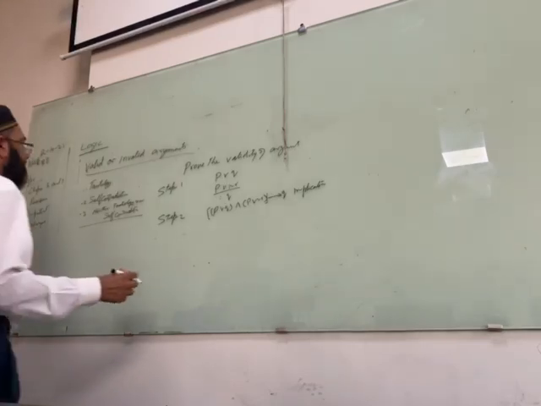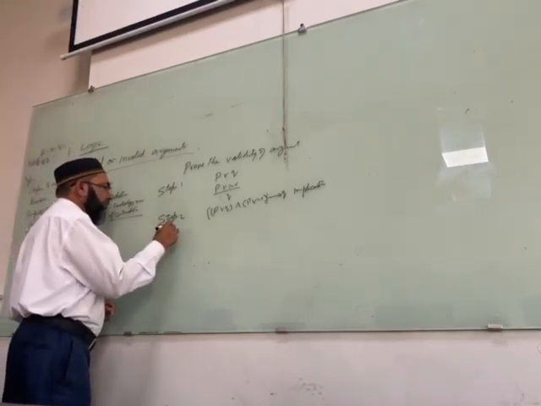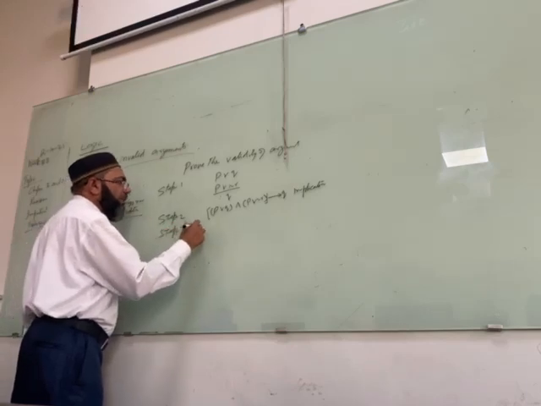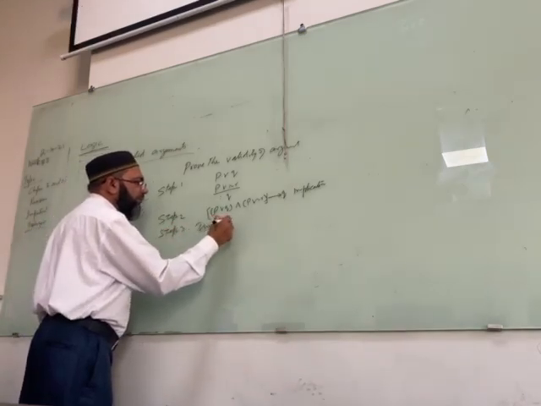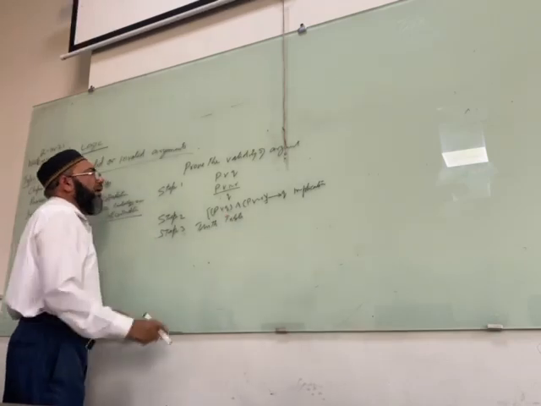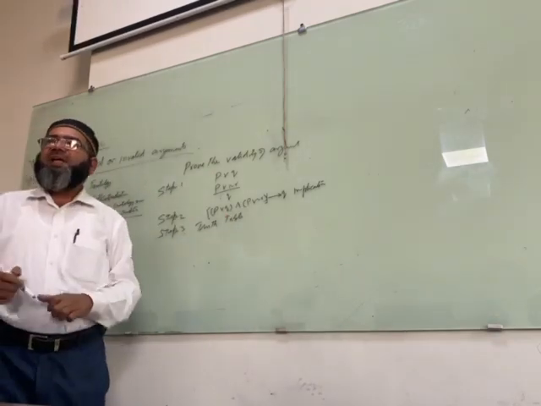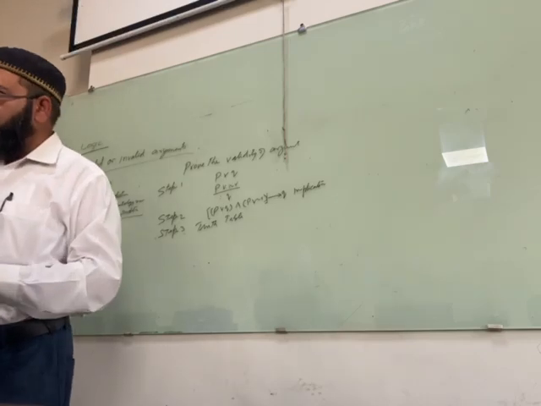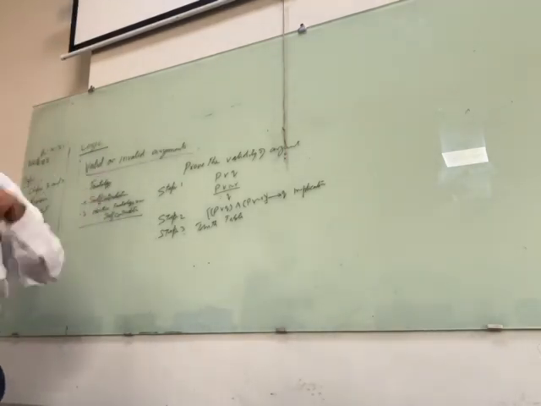Step 3, truth table. How many ingredients here? P, Q, and R. 3. It means there are 8 entries.